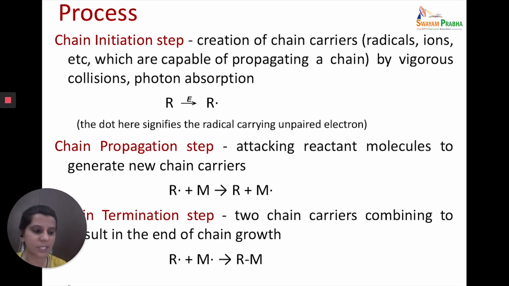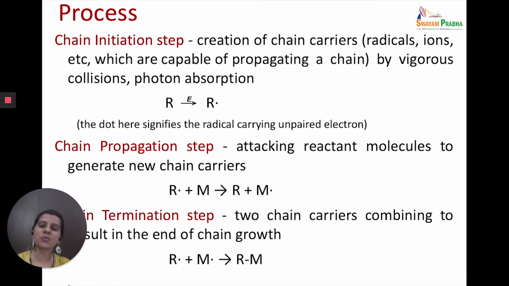In a chain termination step, the free radicals are removed from the reaction. So once the free radical is removed, obviously the chain growth will stop, and the reaction will stop. So how does this happen? This step is in fact the reversal of the chain initiation step. It can happen in any which way. Either the two radicals can combine to form a stable species, or one might combine with the product, but this termination step involves the removal of the chain carrier.